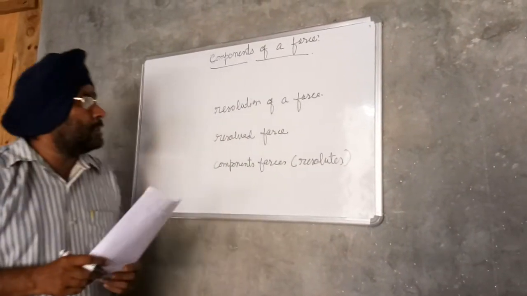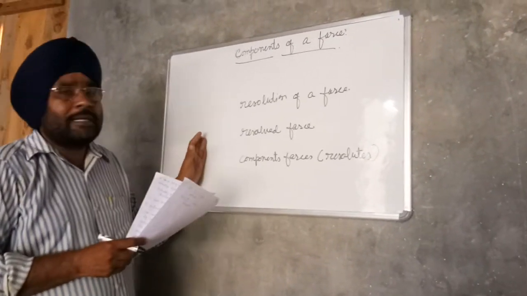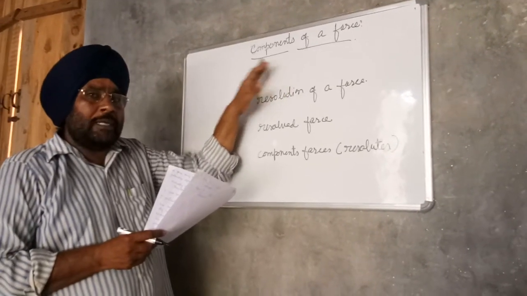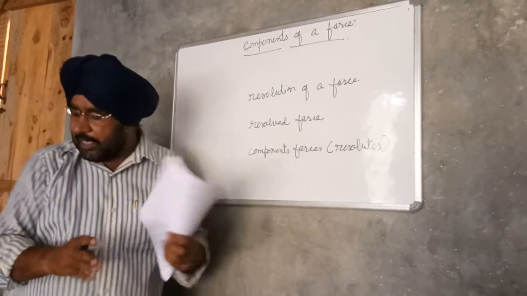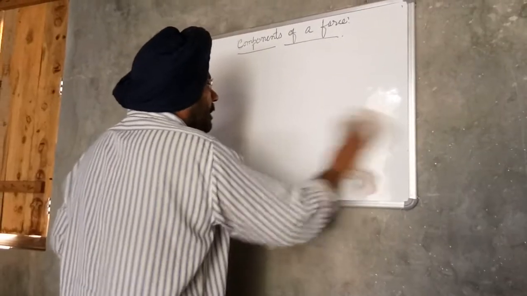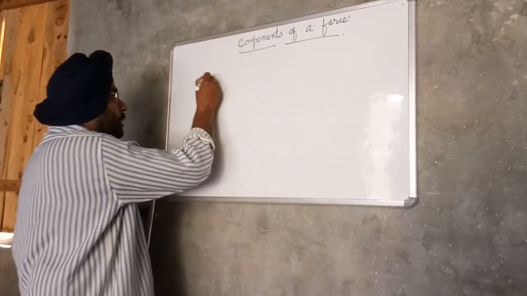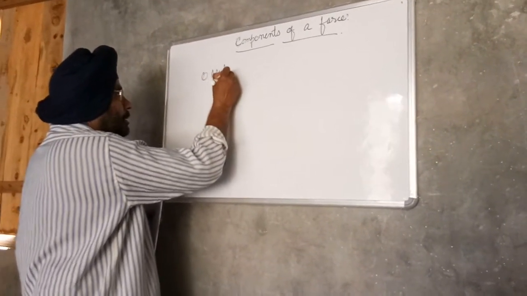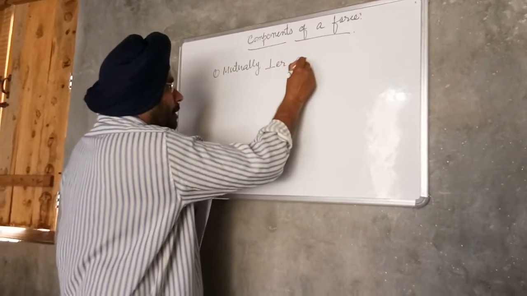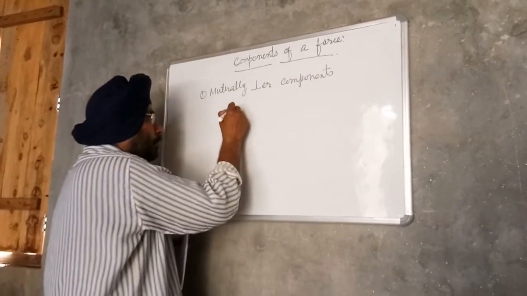So a force can be broken into two parts as mutually perpendicular components or non-perpendicular components. First is mutually perpendicular components, or rectangular components.